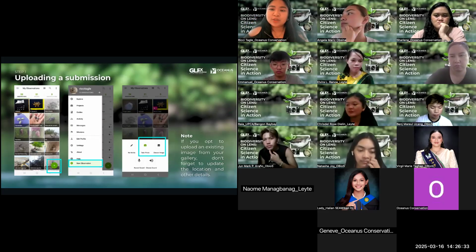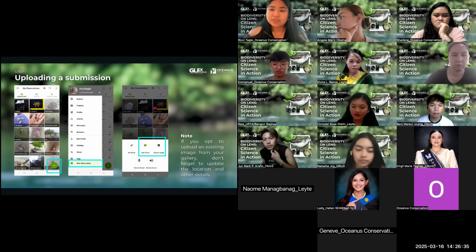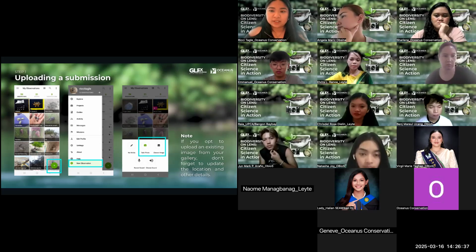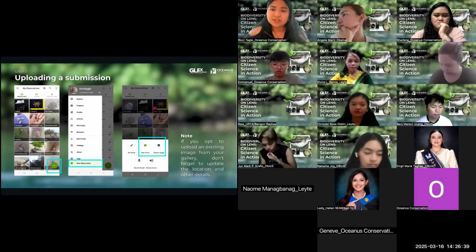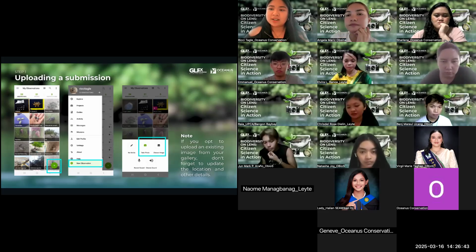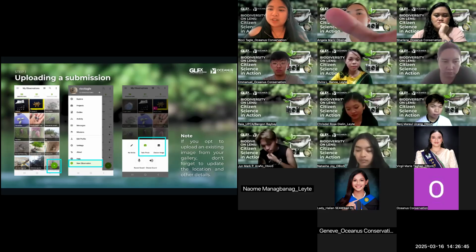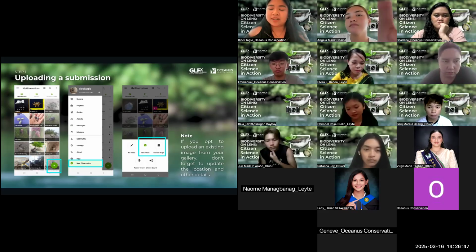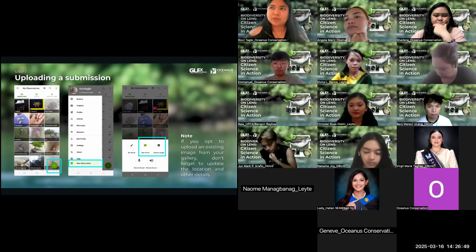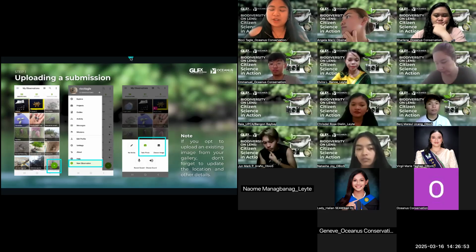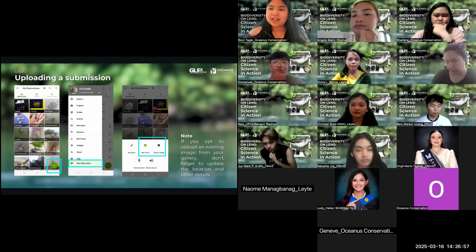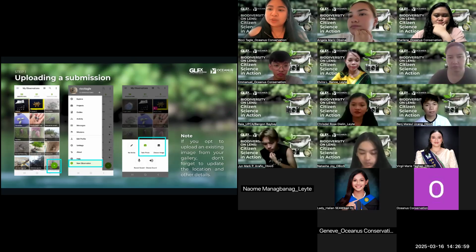So for us to be able to upload the submission, the first thing we have to do is to locate the new observation feature. So you can find that sa lower right ng screen, yung green plus sign, or upper left, tapos pindutin mo yung new observation manually. So I understand iPhone and Android have different interfaces, no? So hanapin nyo lang yung green plus sign to add a submission. And note that you can either take a live photo or upload a photo. But